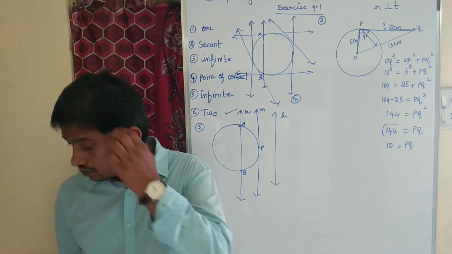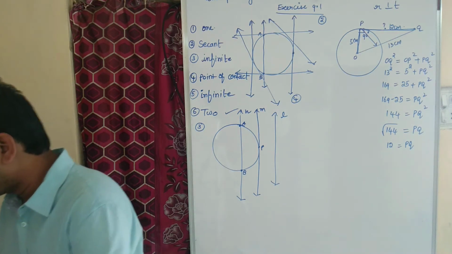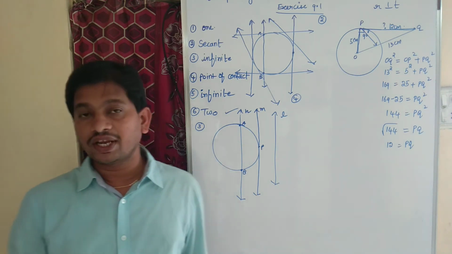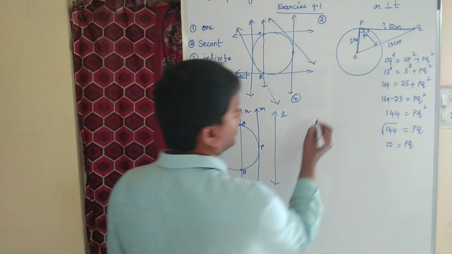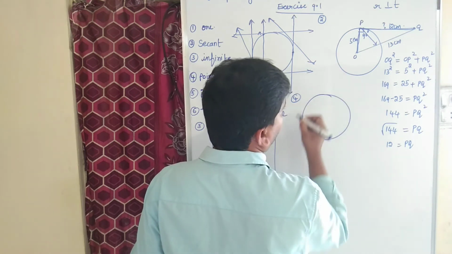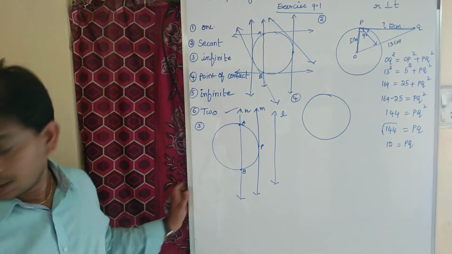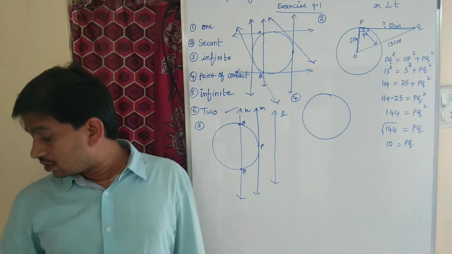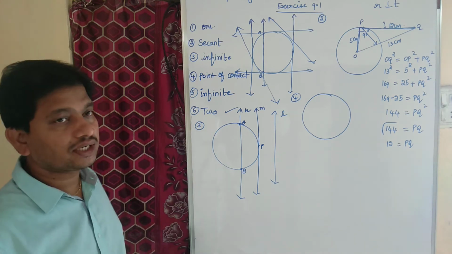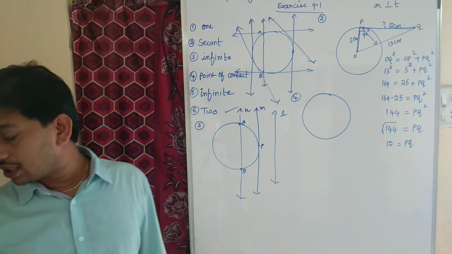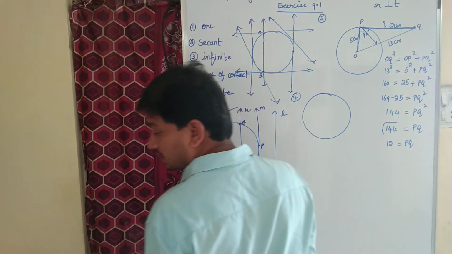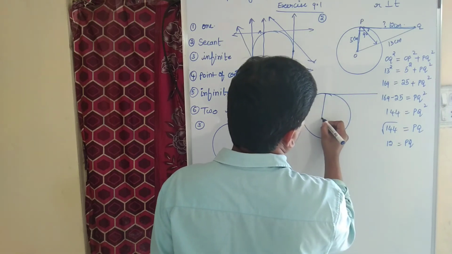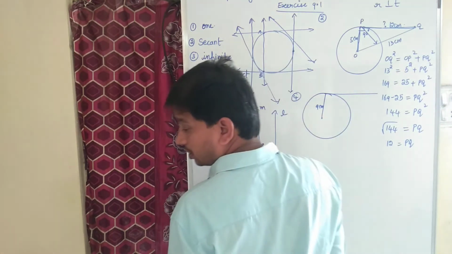Now coming to question number 4. Calculate the length of the tangent from a point 15 cm away from the center of a circle of radius 9 cm. What are they asking? They are asking to find the length of the tangent, from a point 15 cm away from the center of a circle whose radius is 9 cm.